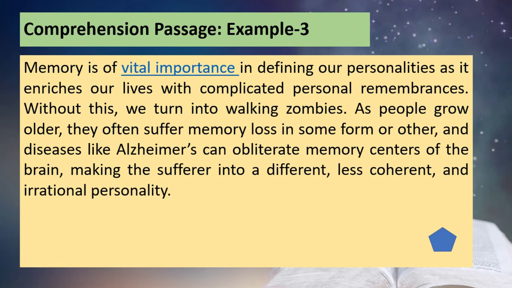Without this, it isn't possible to imagine human existence. That you can see here. The example of old people suffering from Alzheimer's is also mentioned here. Then a less coherent and irrational personality is the result of that, and we suffer a lot with the loss of memory. That is given here.